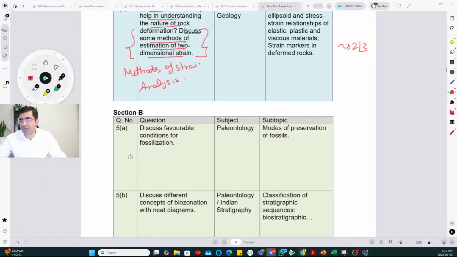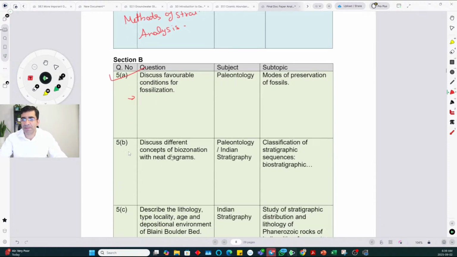Favorable conditions for fossilization is a very standard question. You have to talk about sedimentation rate. It should not be very fast or very slow. There should be reducing conditions, which are good for fossilization. The energy of the environment should not be very high because it will break the fossils. Usually fossil preservation is best underwater. Terrestrial preservation is poor. So those kind of things you have to discuss here, which you study as the first lecture in paleontology.